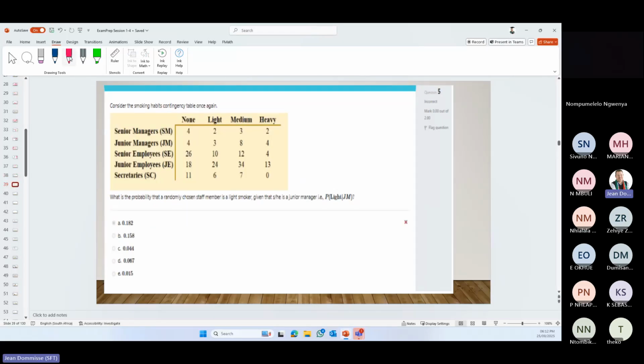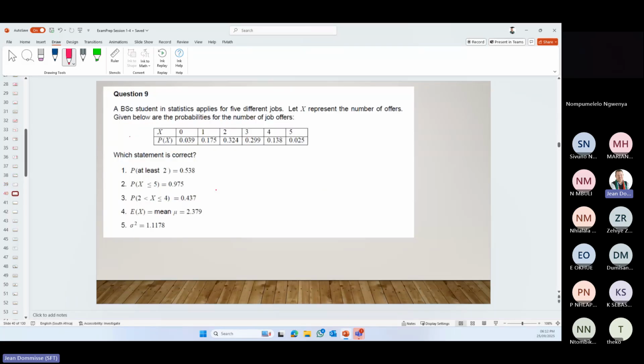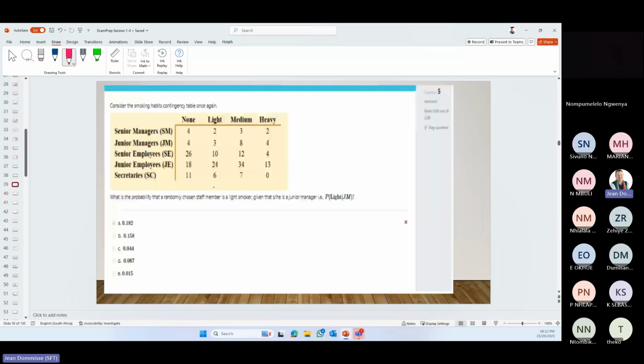Okay, so let's look at this one. Another type of question, I think I showed one on Tuesday as well. Here we don't have two questions, but on Tuesday I did show something like this. So let's see what they say. Consider smoking habits.